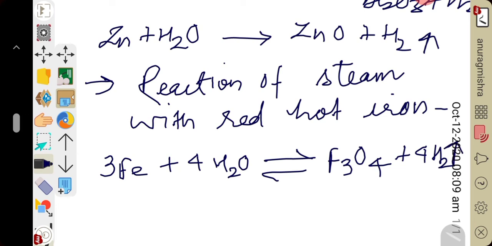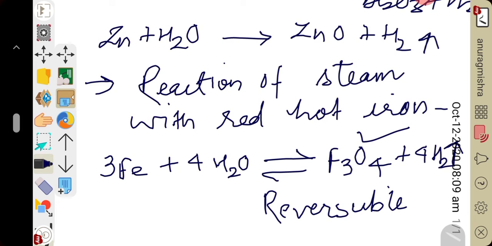Always remember, the reaction of red hot iron with steam is a reversible reaction. It is a reversible reaction and produces Fe3O4, ferroferric oxide, along with hydrogen gas.